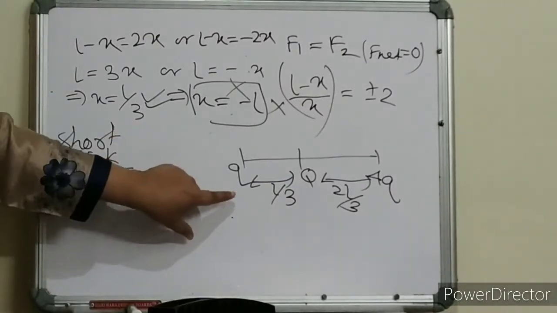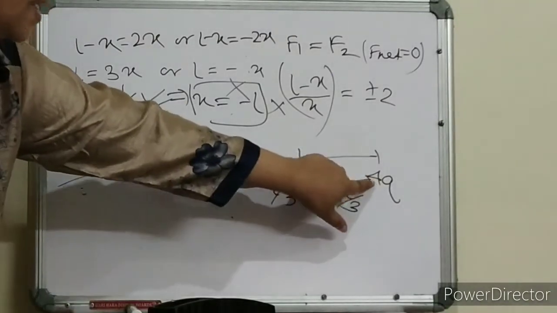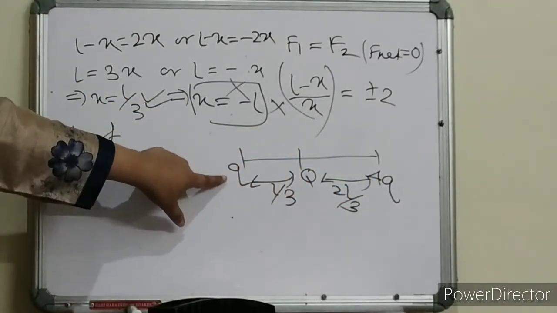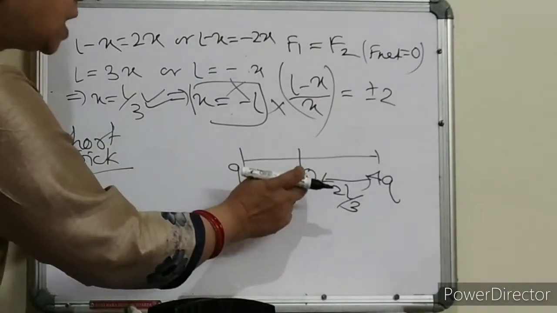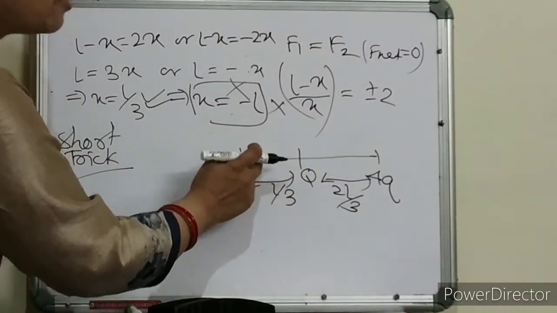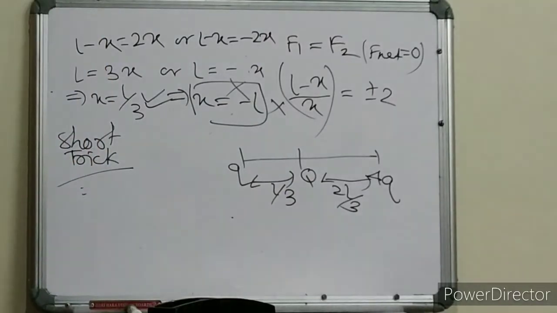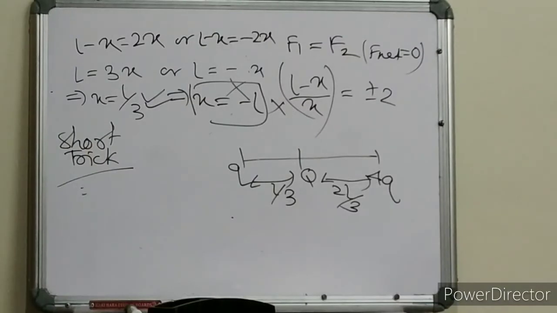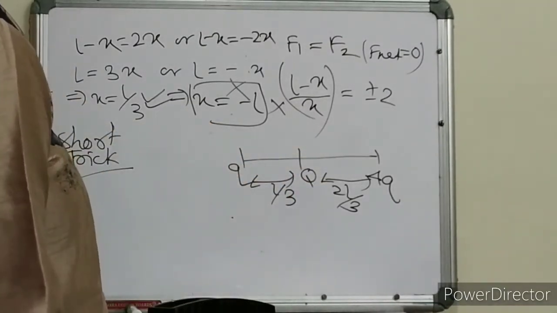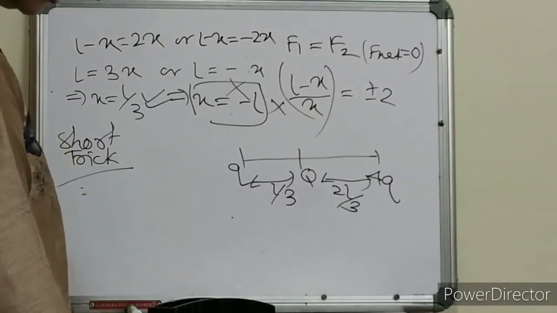As you can see, if two charges are of the same nature, we should keep the third charge near to the smaller charge, children. Remember, the charge should be placed near to the small charge if both the charges are of the same type. This is one of the short tricks.